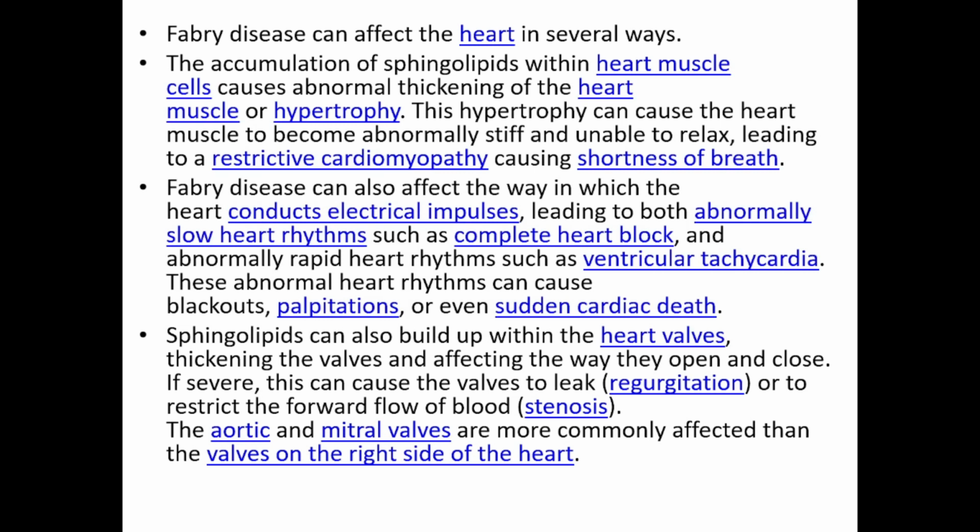cardiac, renal, and skin. Cardiac involvement in Fabry disease leads to left ventricular hypertrophy, can also affect the muscles, leading to restrictive cardiomyopathy and shortness of breath, and can also affect the conduction system. One of these Fabry patients has a pacemaker, which I will show you. It can cause heart block and arrhythmia. One of the causes of arrest in a patient was Fabry due to cardiac arrhythmia. It is due to the deposition of sphingolipid.